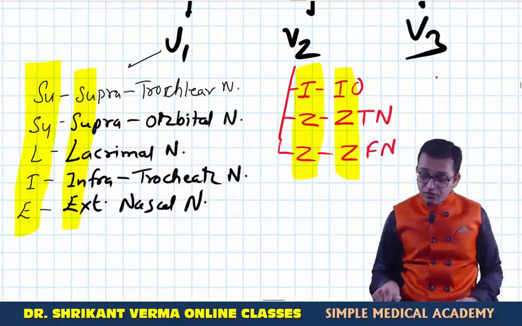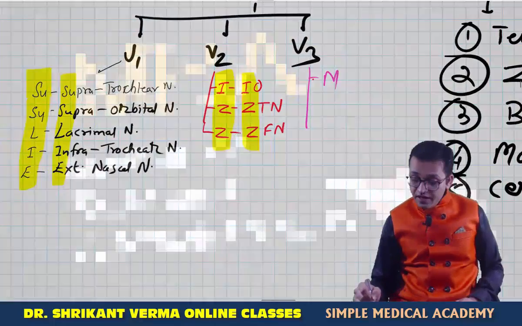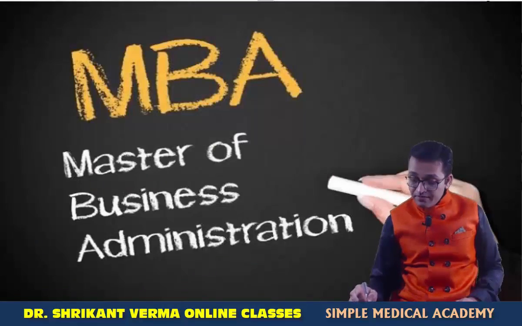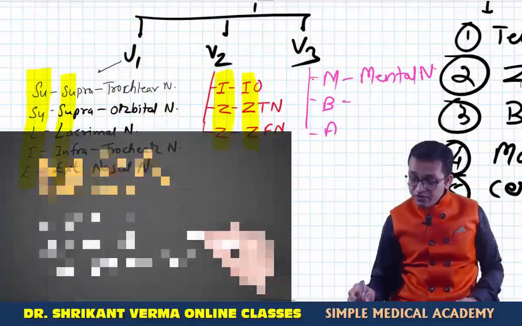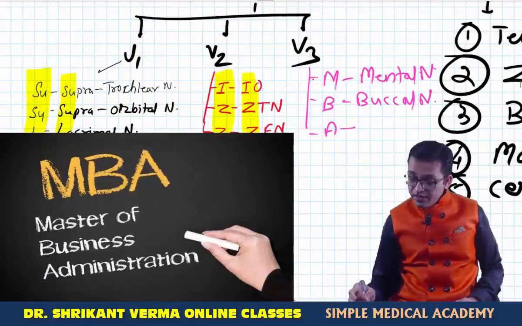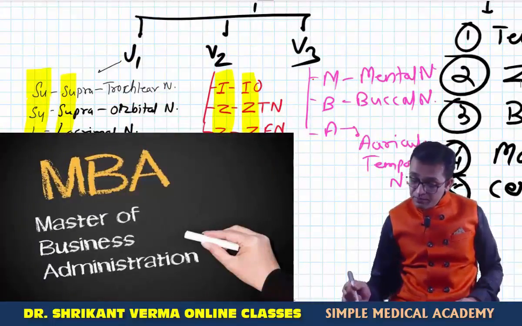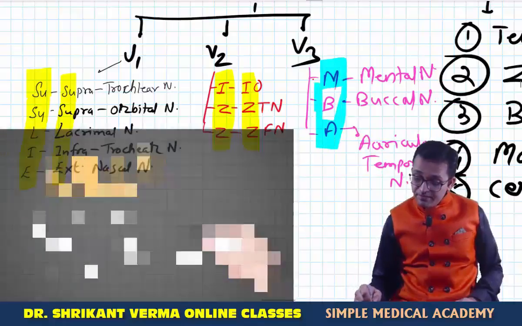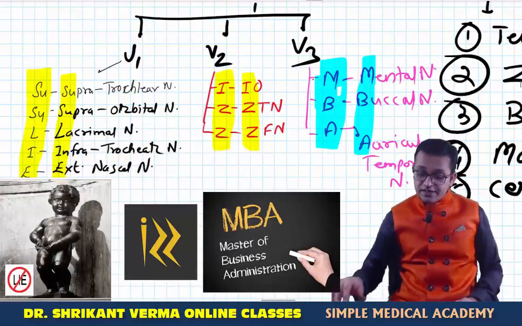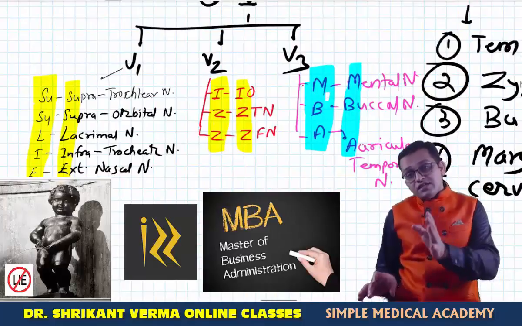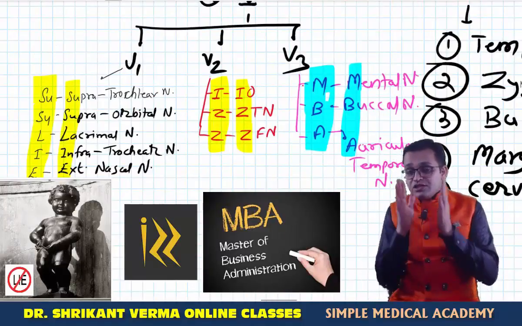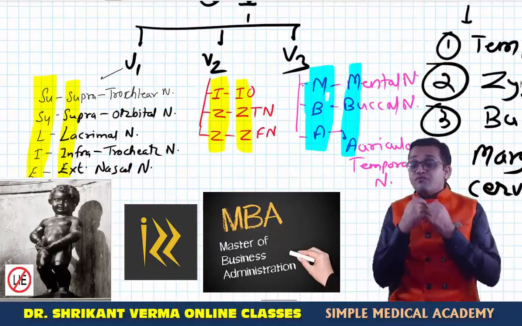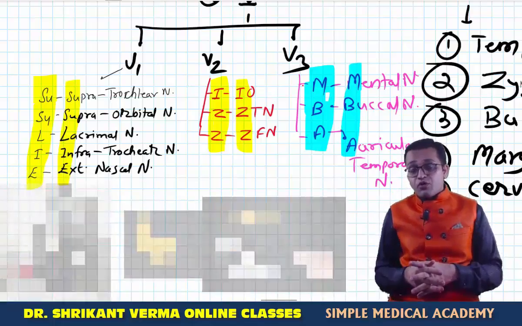Now what are the branches from V3? Your trick is M-B-A. M for mental nerve, B for buccal nerve and A for auriculotemporal nerve. So your tricks are Su-Su-Li and MBA. In this funny way you can remember the branches of V1, V2, V3, which are very important.